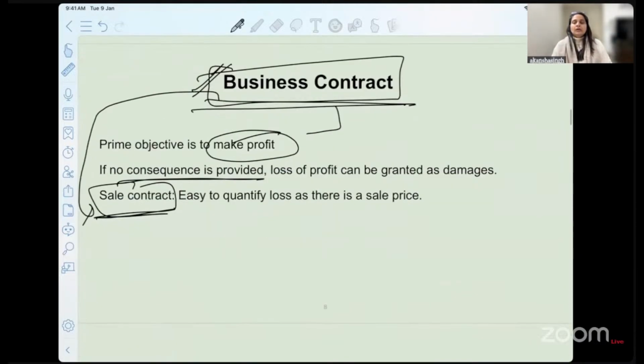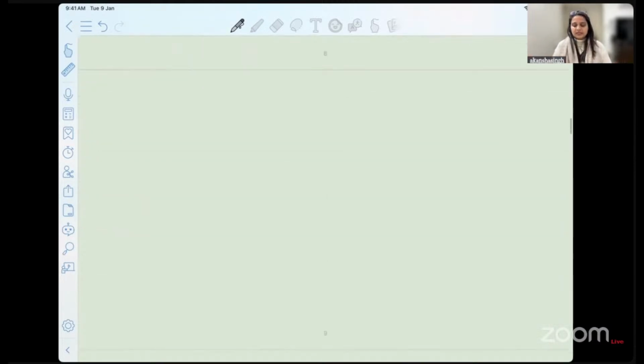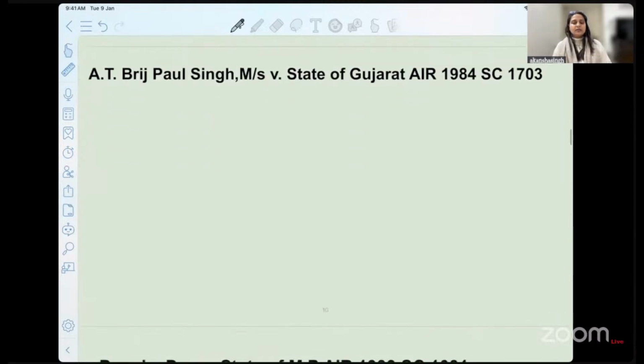Then we have segregated into a set of transactions to simplify and to understand when a question of this sort comes, whether it is a business contract or a sale contract. The idea of a business contract is always to make profit, wherein even though there is no sale price or quantification, we have to find out how much profit the person would have made. Now let's get to the case law so that you get more clarity.